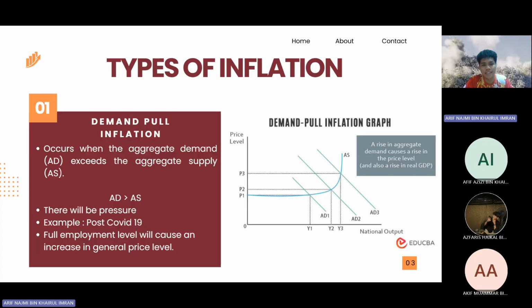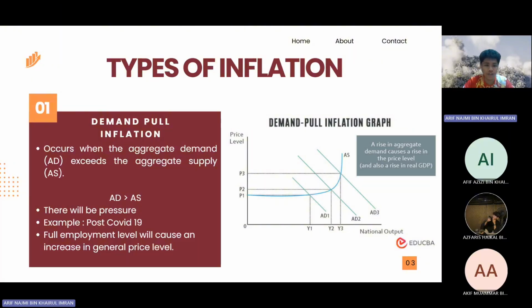Demand pull inflation occurs when the aggregate demand, AD, exceeds the aggregate supply. This type is caused by an excess in spending. When demand exceeds the output capacity supplied by the economy, there will be a pressure on the price level. For example, post-COVID-19. As lockdown lifted, consumer demand surged suddenly for goods and services, but supply chains couldn't keep the pace, leading to widespread price increases.